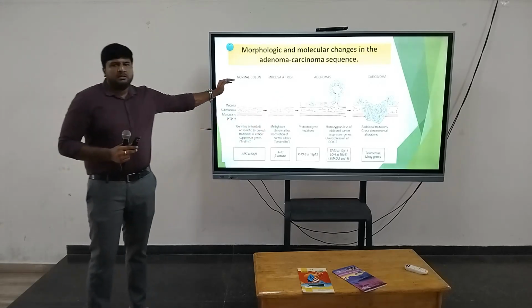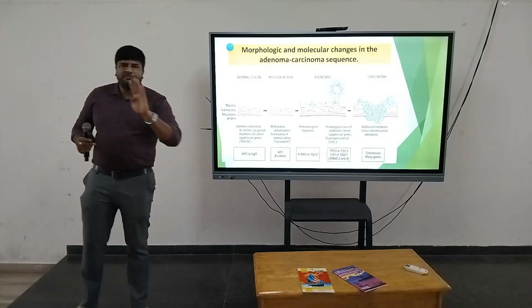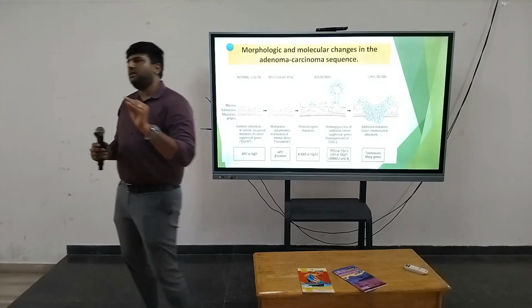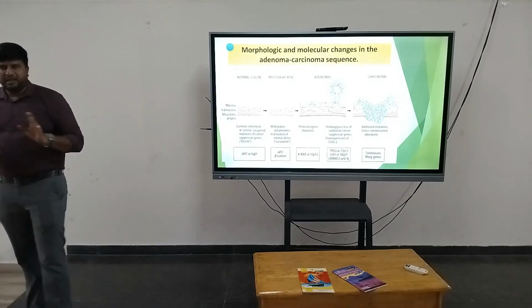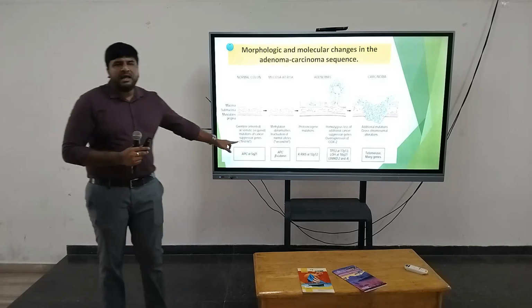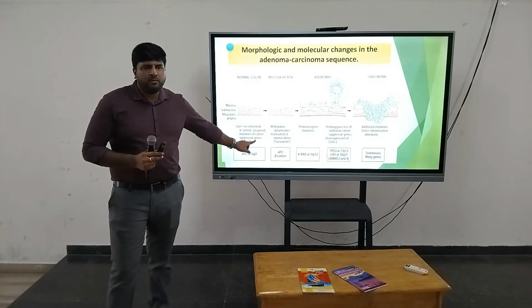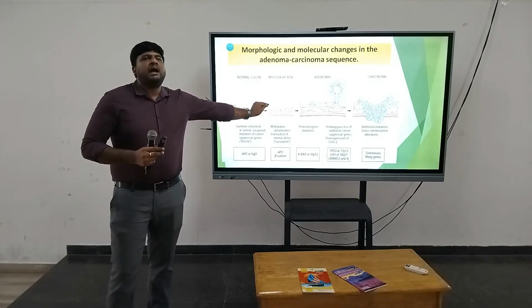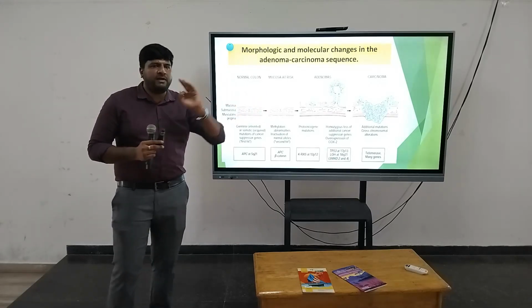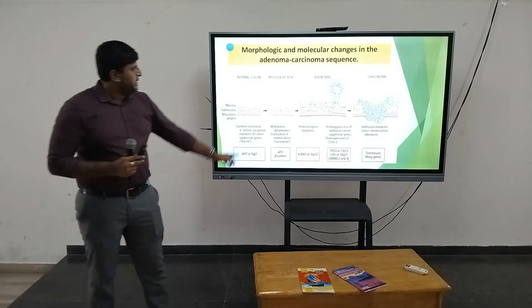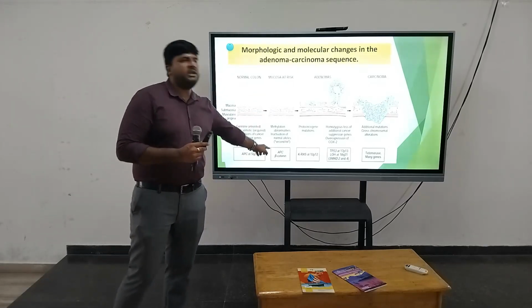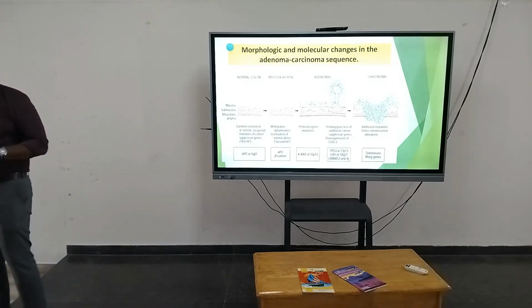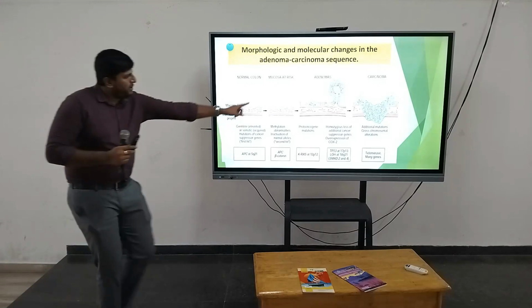This is a normal colon. The normal colon contains four layers: mucosa, submucosa, muscularis layer, and the outermost layer is the serosa. First, there will be an APC gene mutation. Because of that, the mucosa is going to get exposed, and the mucosa is going to be at risk of developing malignancy. Next mutation, there will be APC mutation along with beta catenin gene mutation. Because of that, there will be development of this